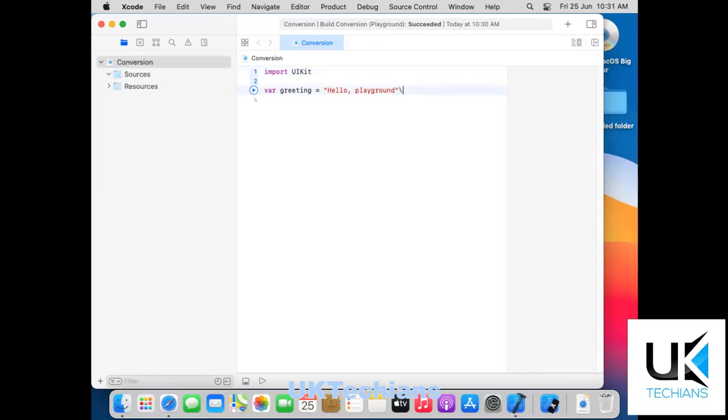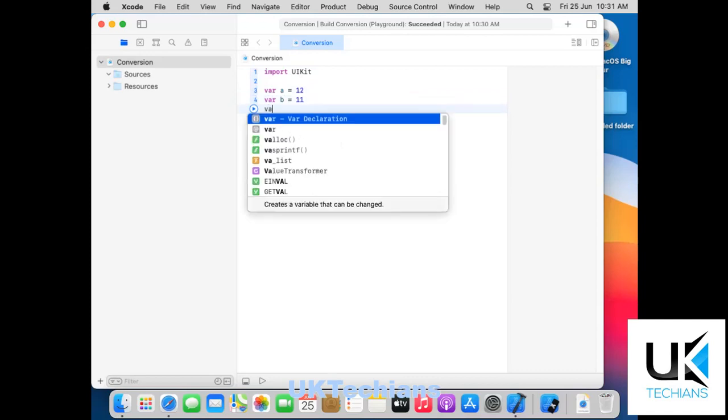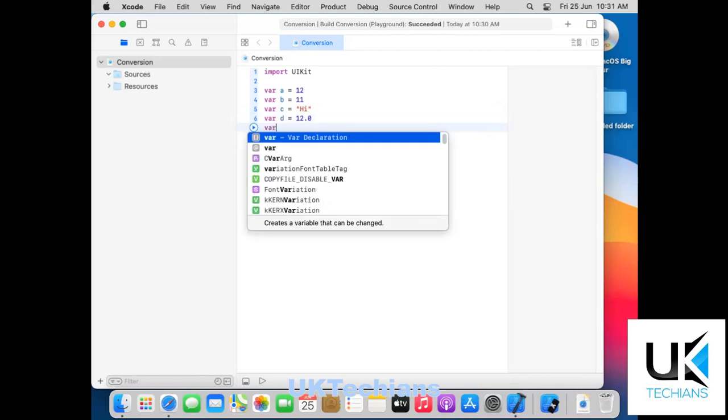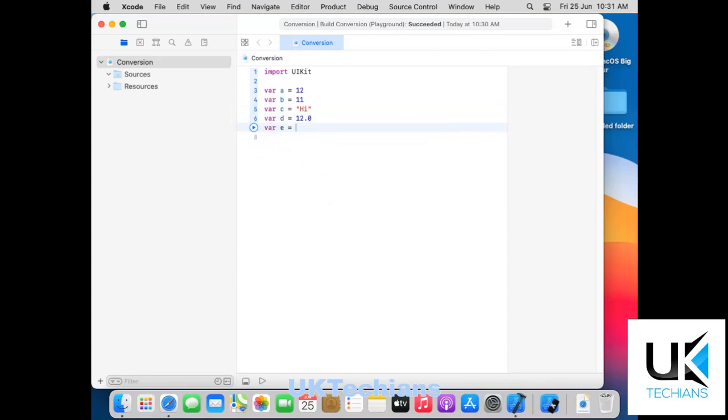So let's say we are initializing some variables here. Let's say var a equals 12, var b equals 11, var c equals high, var d equals 12.00, and var e equals true.